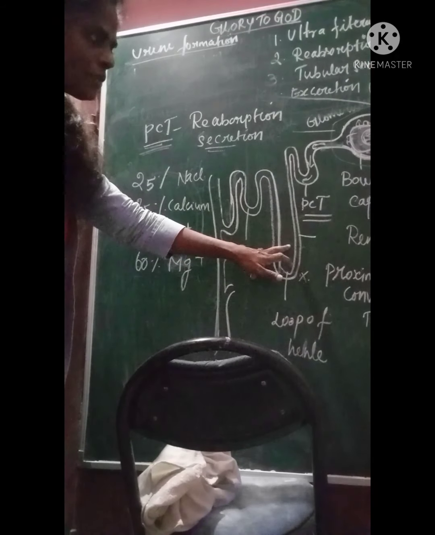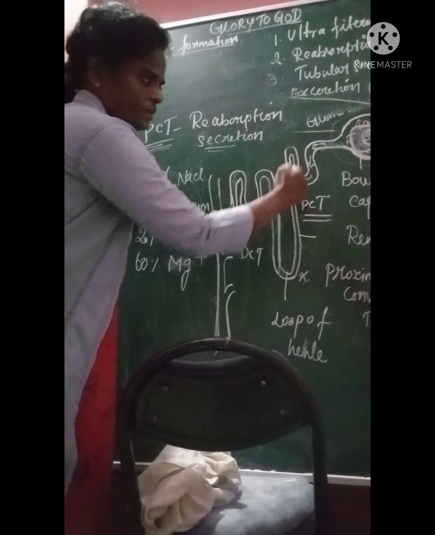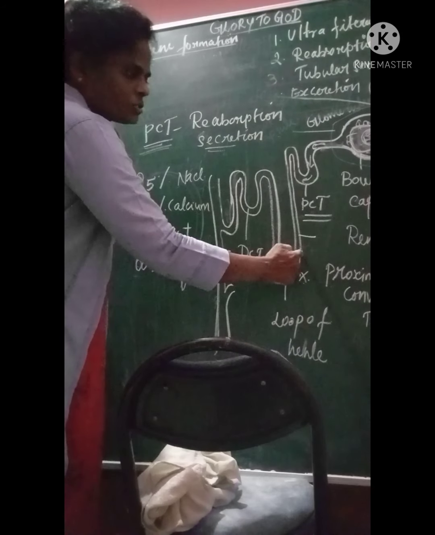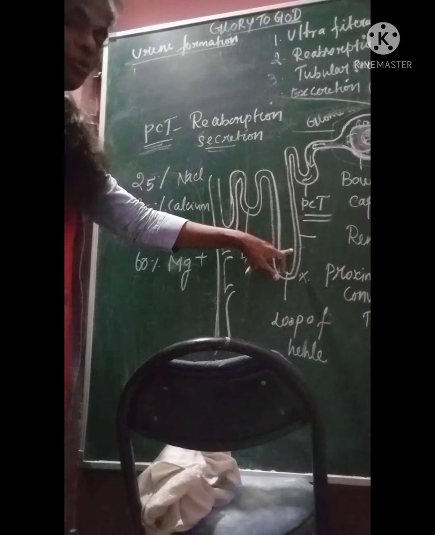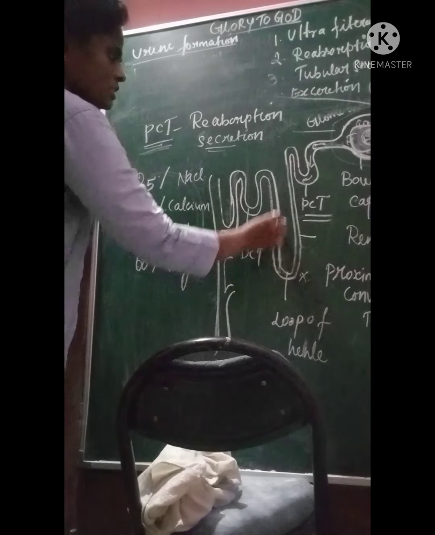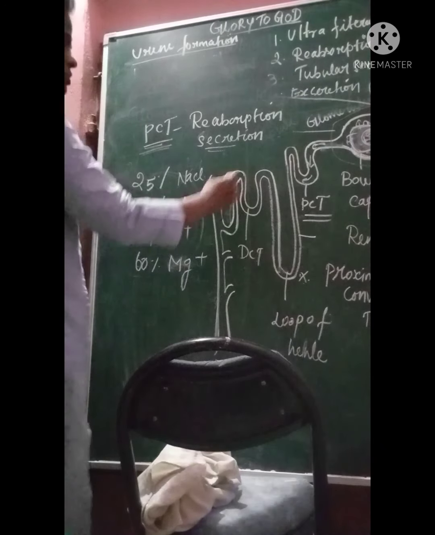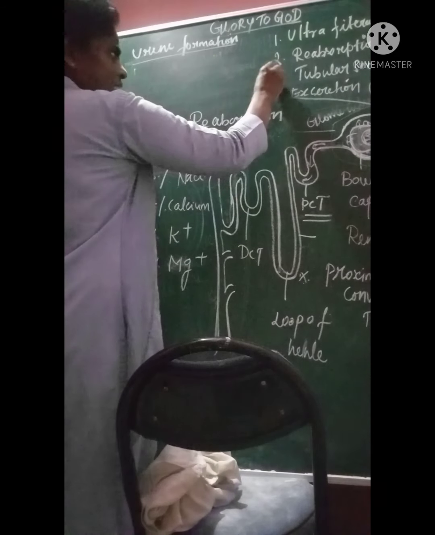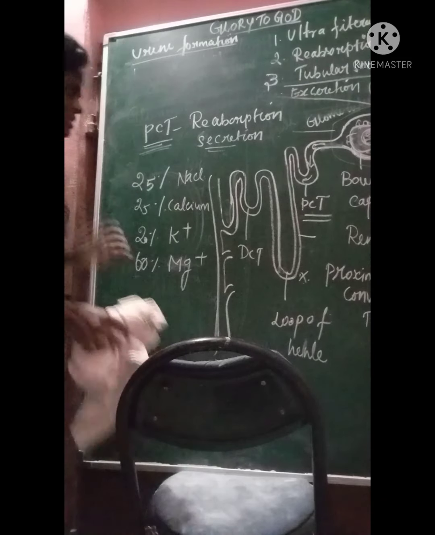But what is important is that it doesn't allow the water to escape, especially in the descending limb. So the concentration of urine takes place in the loop of Henle, and then the glomerular filtrate passes through the distal convoluted tubule. When it comes to the distal convoluted tubule, that's where tubular secretion happens. What is tubular secretion?